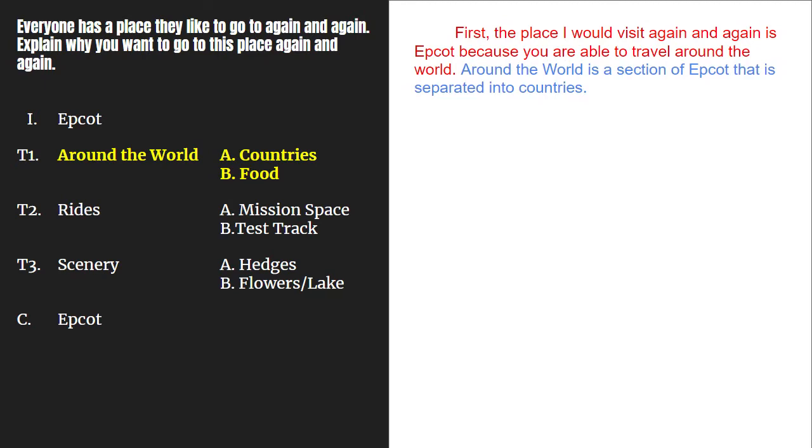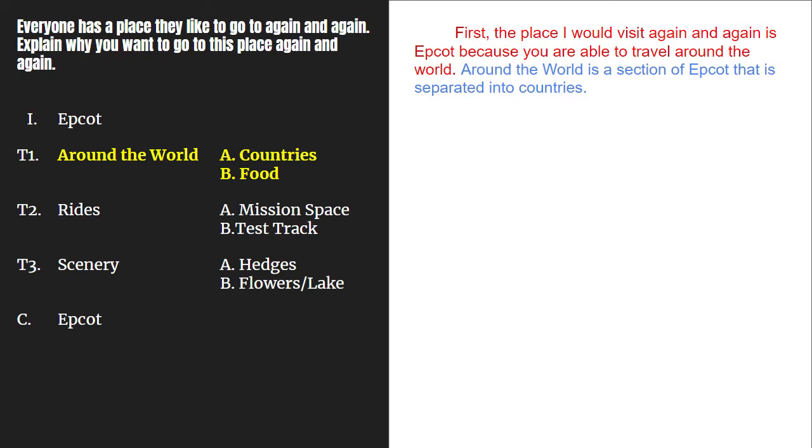Now, we are going to write 7 to 9 more sentences under topic 1. We will write 3 or 4 sentences about our A detail, countries, and 3 or 4 sentences about our B detail, food. Let's look at our plan. It's clear to see what I will write about since I made a plan for it. So, let's come up with 3 sentences for A. You want to teach your reader all about the countries of the world around Epcot.